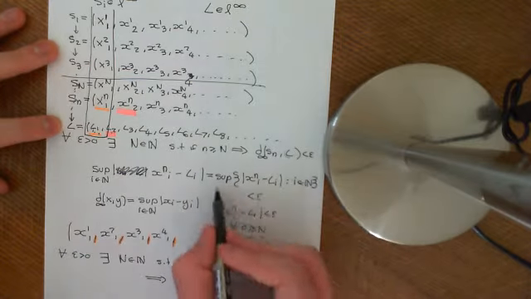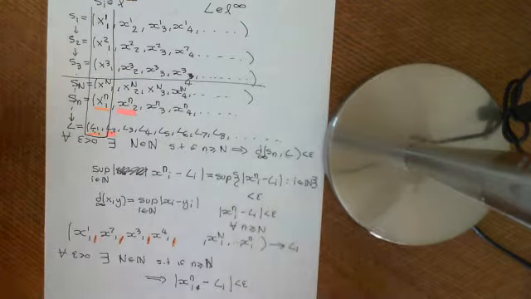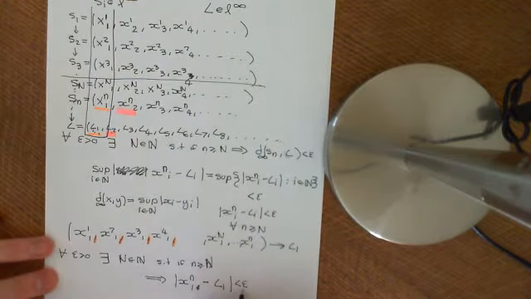And this holds for any little n you choose that is greater than or equal to big N. So this implies that this is less than epsilon, providing little n is greater than or equal to big N.